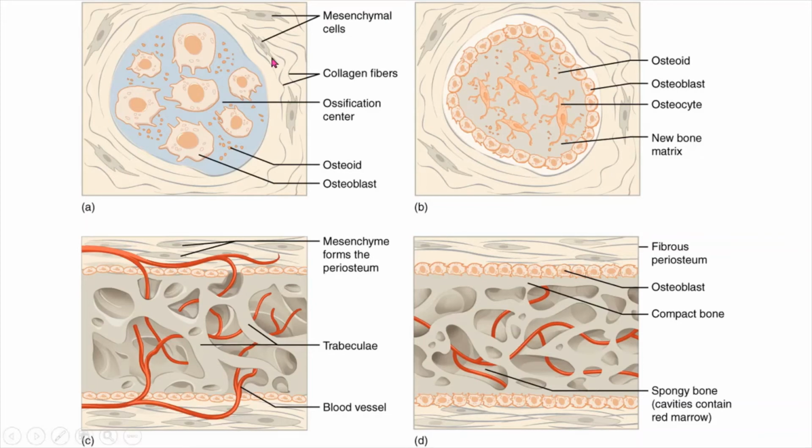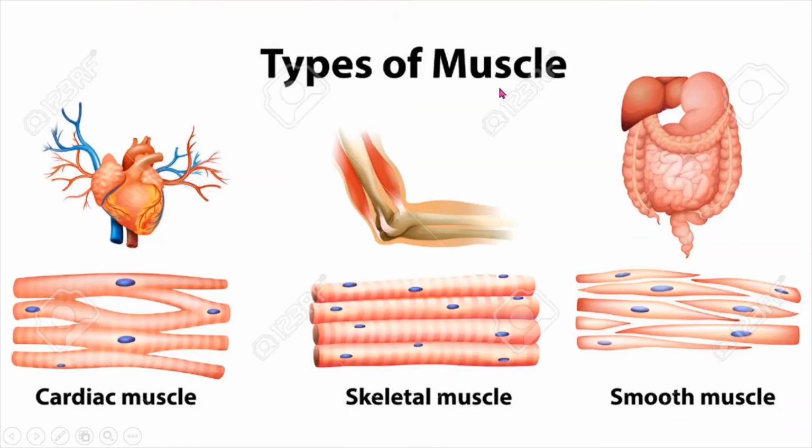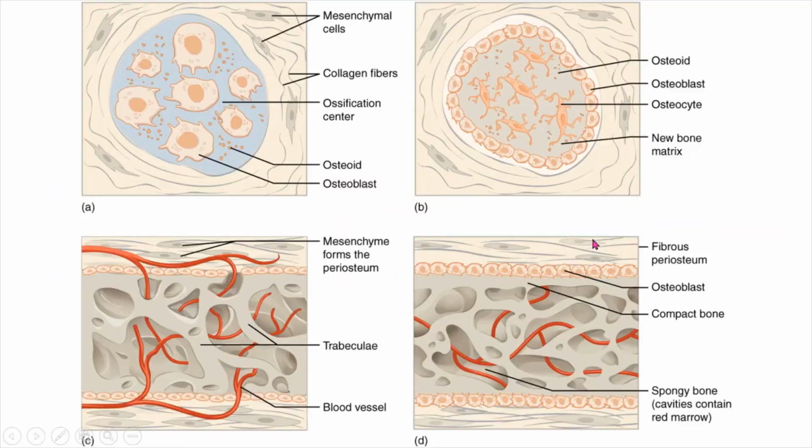And these are the cells. How do they look if we cut in a transverse section? We are seeing a longitudinal section, but if we cut in a transverse section, we can see how the structure will be. These are called the mesenchymal cells. These are the collagen fibers, and this is the ossification center, and these are osteoids and osteoblasts. These are osteocytes, newborn matrix.